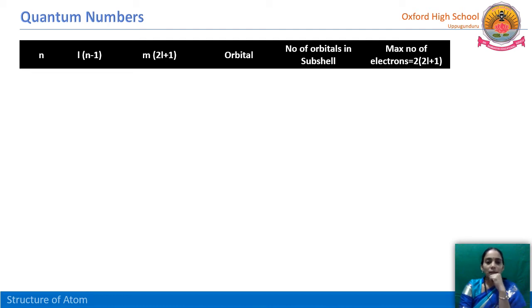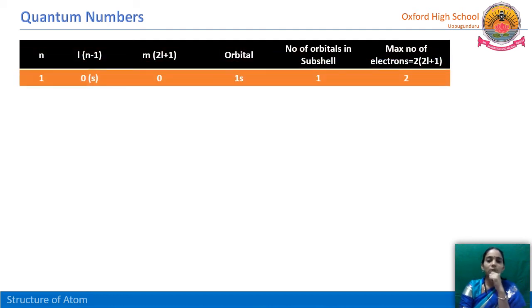Observe this tabular form. It gives us the information about the principal quantum number n, angular momentum quantum number L, magnetic quantum number ml, how many orbitals are there, number of orbitals in a subshell, maximum number of electrons in the orbital, and then again in the shell also.